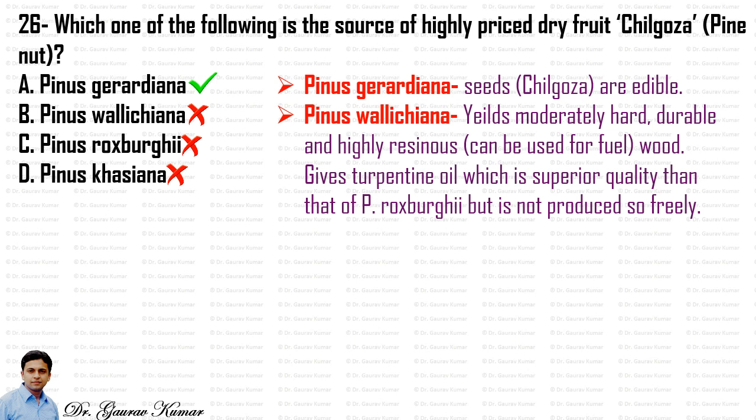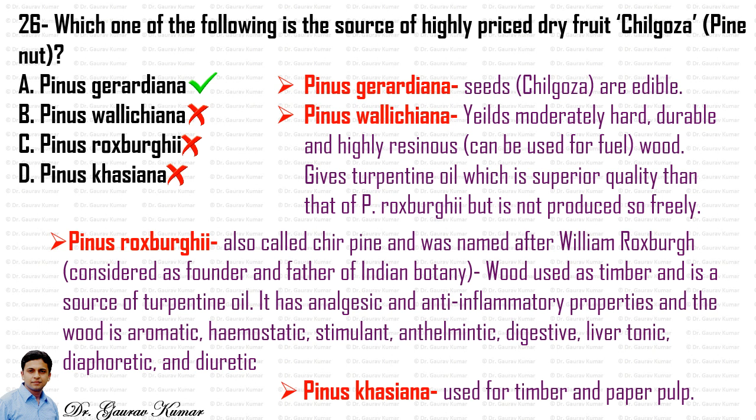Next is Pinus roxburghii, also called chir pine, named after William Roxburgh, who is considered the founder and father of Indian botany because he did exclusive work on taxonomy and economic botany. The wood of Pinus roxburghii is used as timber and is a source of turpentine oil. It has analgesic and anti-inflammatory properties, and the wood is aromatic, hemostatic, stimulant, anthelmintic, digestive, used as a liver tonic, diaphoretic, and diuretic. So it has a lot of uses. Okay, Pinus khasiana is used for timber and paper pulp.